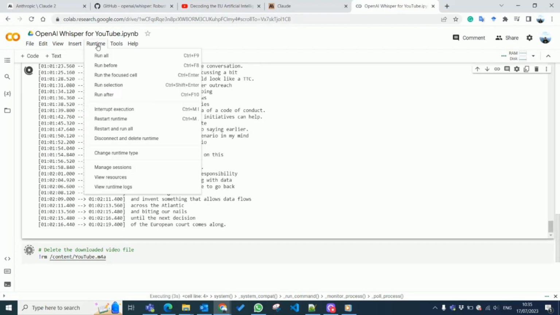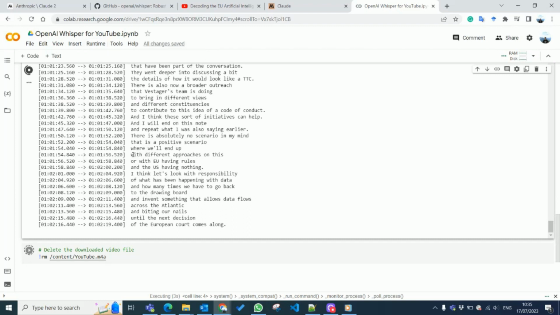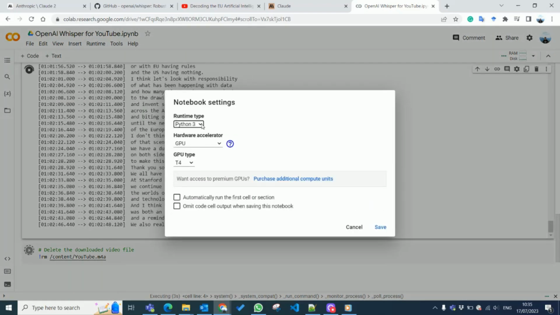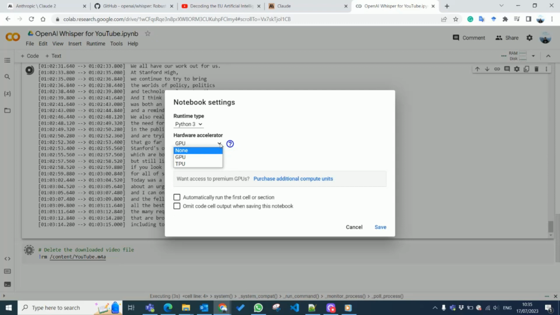Secondly, I talked about clicking Runtime, then choosing Run all, but another thing you need to confirm is here, Change runtime type. The runtime type is Python 3, since the code here is mostly Python, so I don't think you need to change that. But the hardware accelerator, right? None means we are using the CPU, central processing unit.